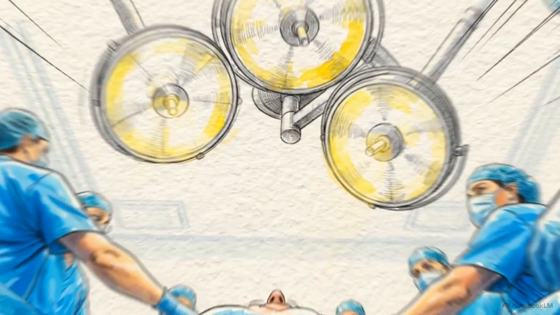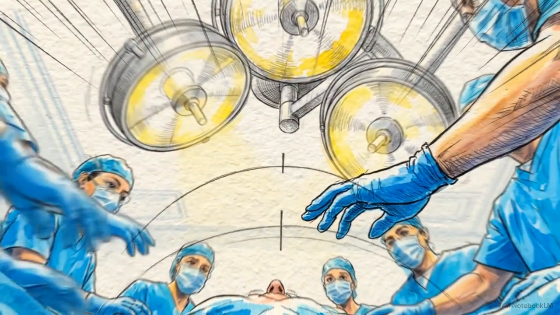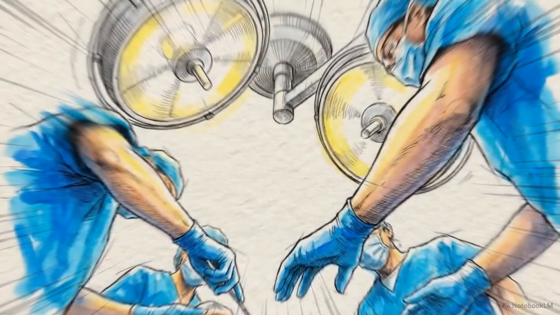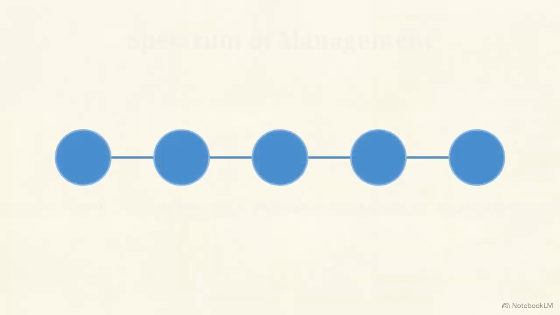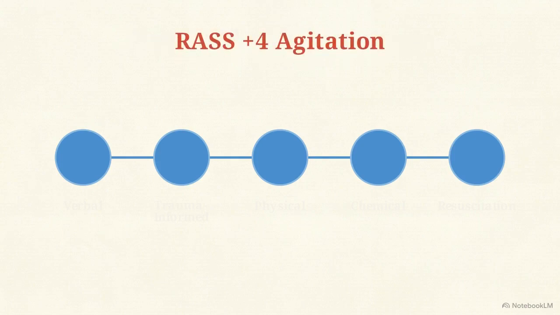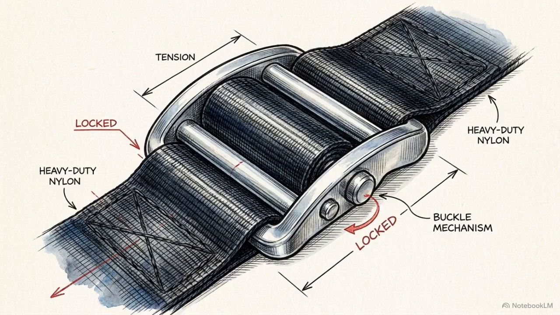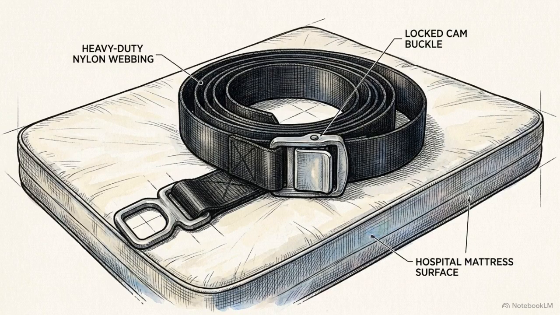With legal authority established, the logistics of taking physical control take priority. The medical team has to secure a violent, tachycardic trauma patient safely. This linear progression outlines the 5-step management spectrum for agitated trauma. The severity of the patient's presentation dictates where you start. For a hypoxic +4 agitated patient, verbal de-escalation and trauma-informed care are neurologically impossible to apply. The immediate response is to initiate physical restraints, which are governed by a strict clinical rule.